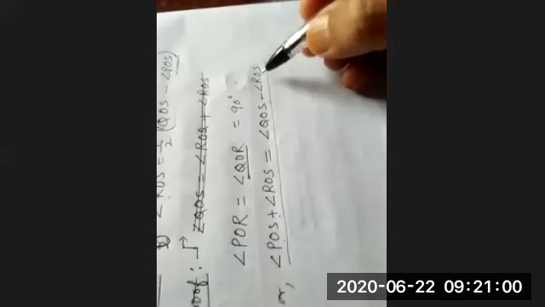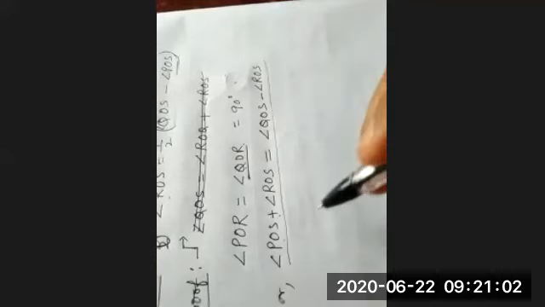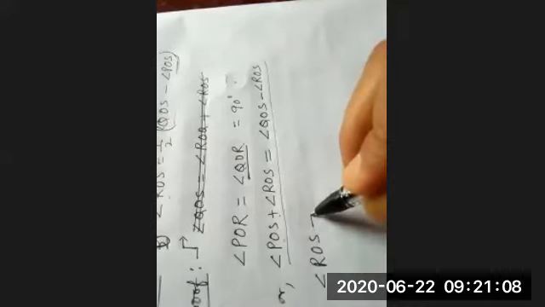So what is that? Take ROS one side, ROS is common, angle ROS. ROS तो 2 ROS हो जाएगा plus this side angle minus में है, तो इधर आएगा तो क्या होगा? Plus plus ROS is equal to this side is angle QOS and this side angle POS.